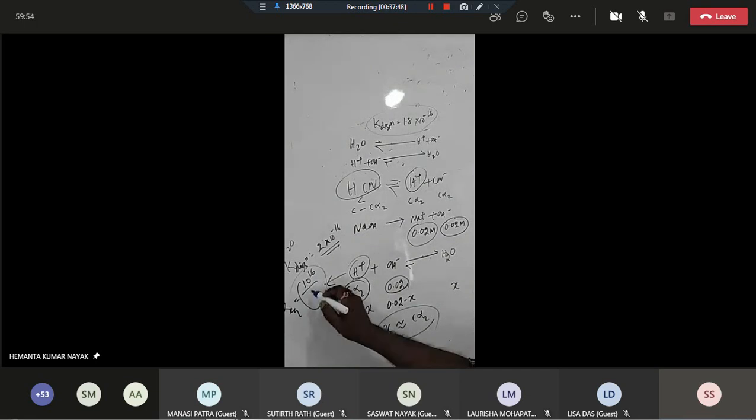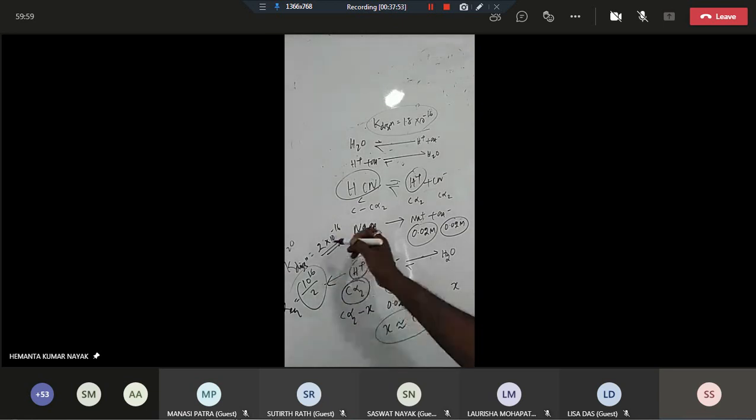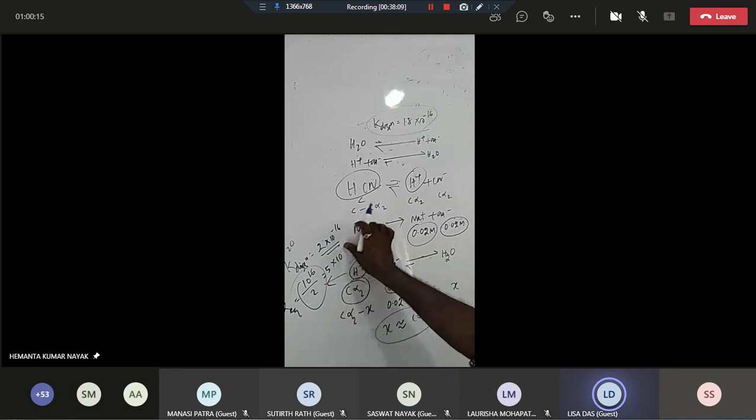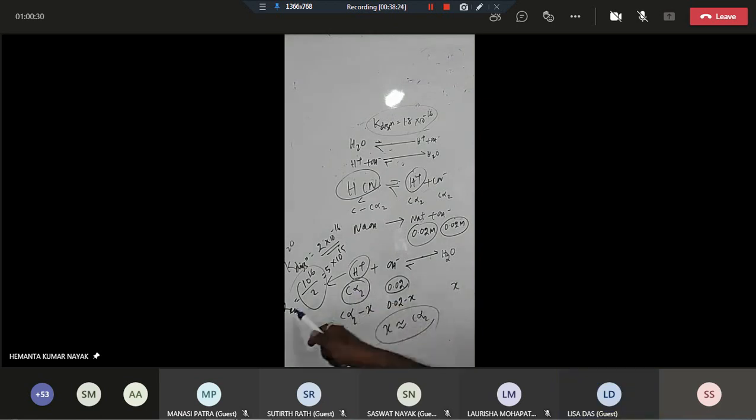So 1 by 2 means 0.5 into 10 to the power 16, which is 5 into 10 to the power 15.